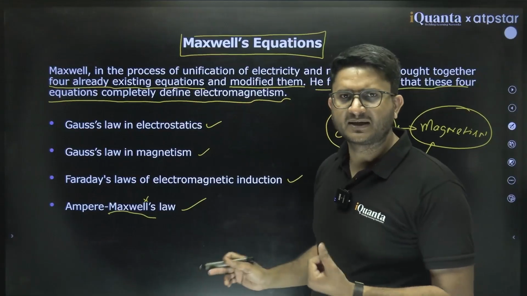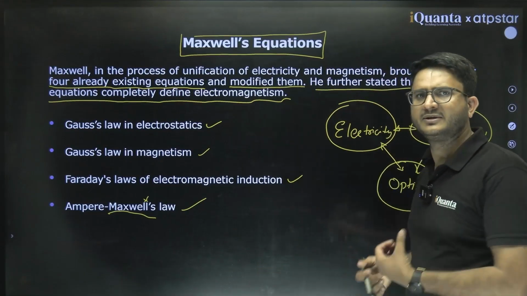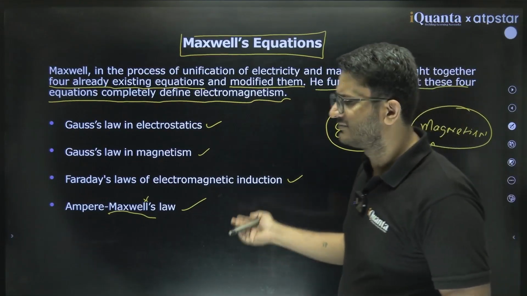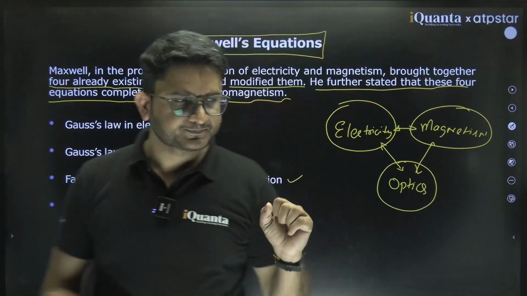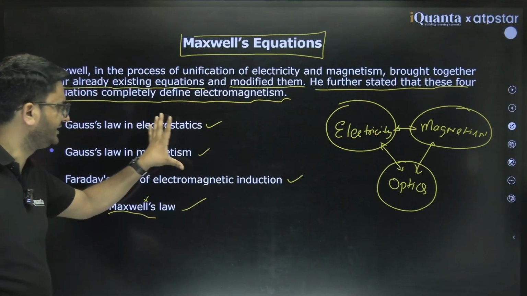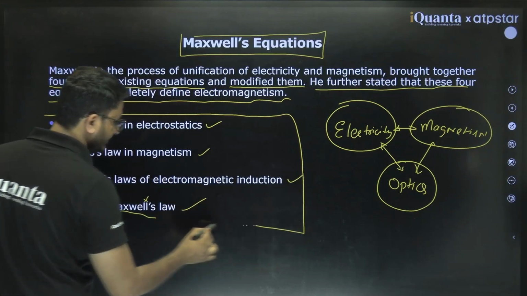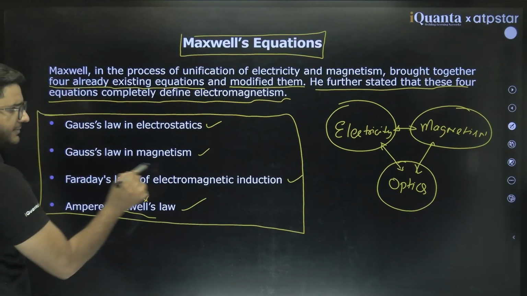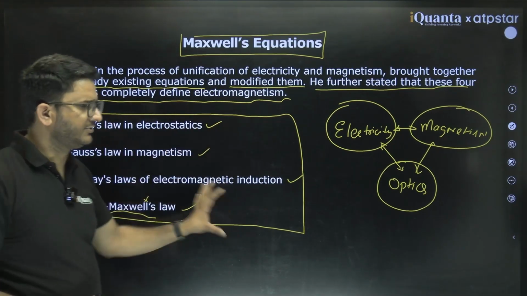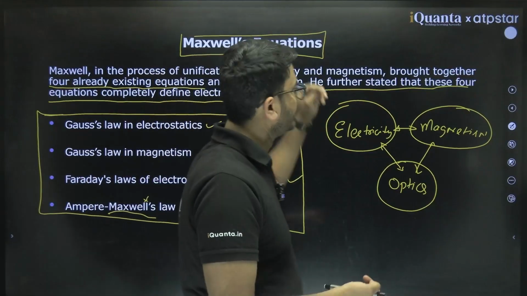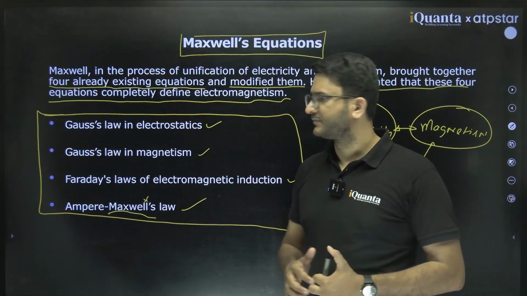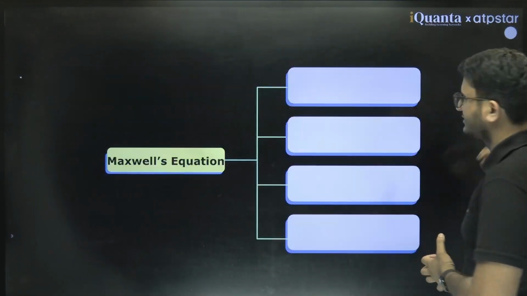So Ampere's Maxwell law, we have just studied the discrepancy of Ampere's law. So Ampere Maxwell law is integral of B dot dl. We will write those equations, but these were the four fundamental laws of electrostatics and magnetism. He combined them, and these equations are combinedly known as Maxwell equations. Clear? So what are Maxwell equations? We will try to write.